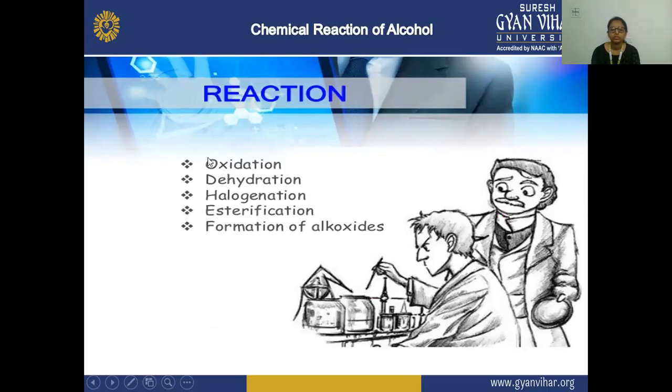Third, the chemical reactions of alcohol. Here, the chemical reactions of alcohol involve oxidation, dehydration, halogenation, esterification, and the formation of alkoxides. From the oxidation of alcohol, we get a product from the alcohol. There is dehydration, and on the alcohol there will be halogenation and esterification with a carboxylic acid, and there is also a formation of alkoxides.